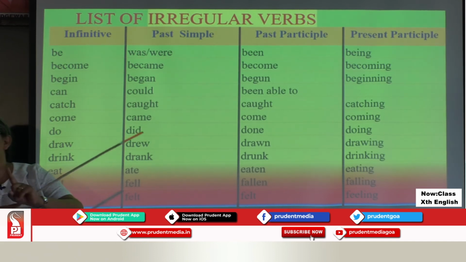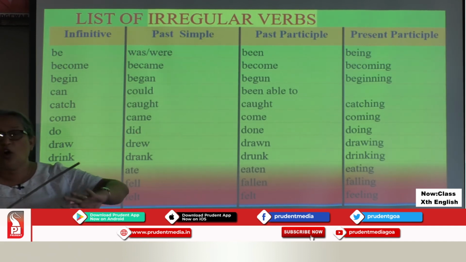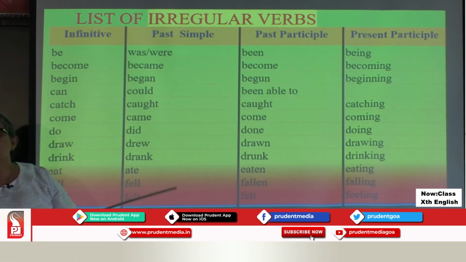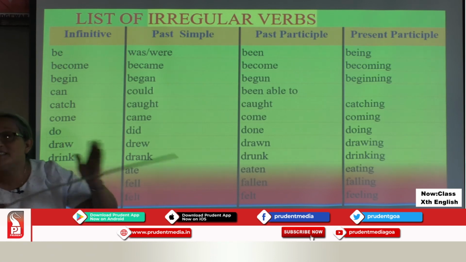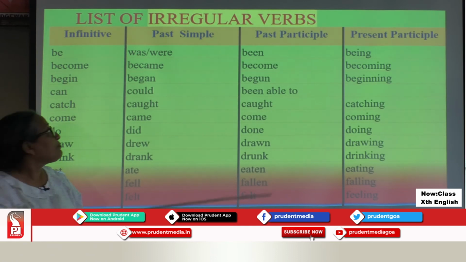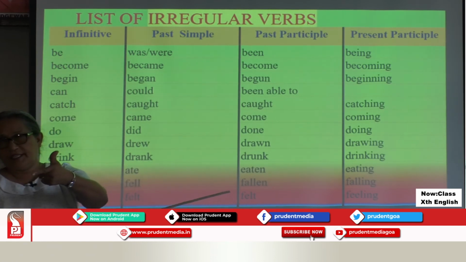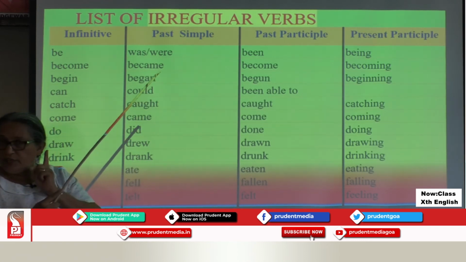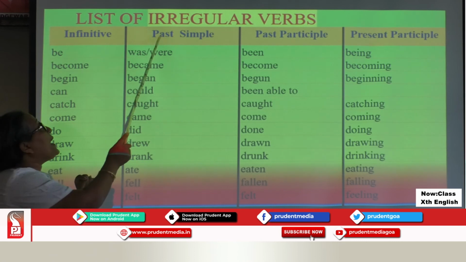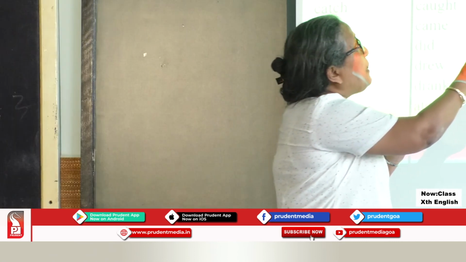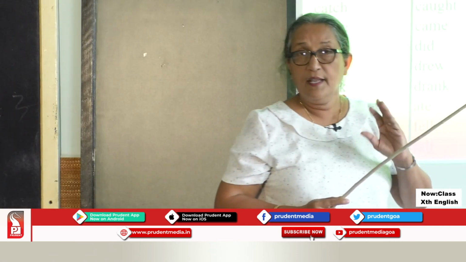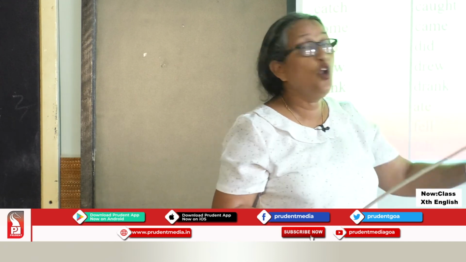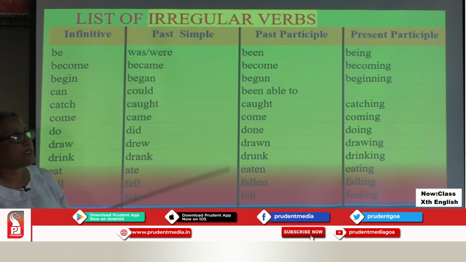Complete spelling change. Why? Because it comes in the list of irregular verbs. That means it doesn't follow a pattern, it alters its root completely, the base completely, which in simple language means it changes the spelling completely. And therefore you need to learn these by heart. Now, in the case of regular verbs, children, we learnt the past simple and past participle are identical, but no more in irregular verbs.